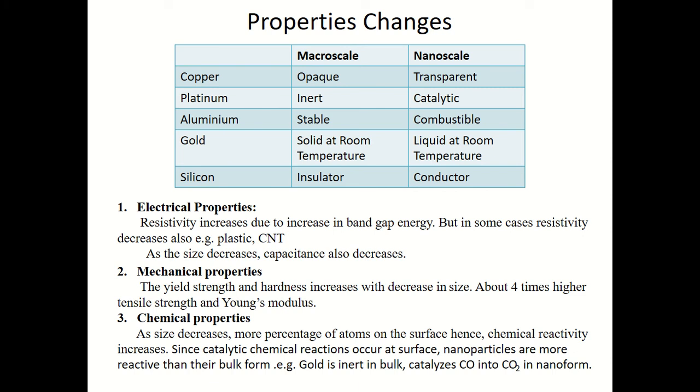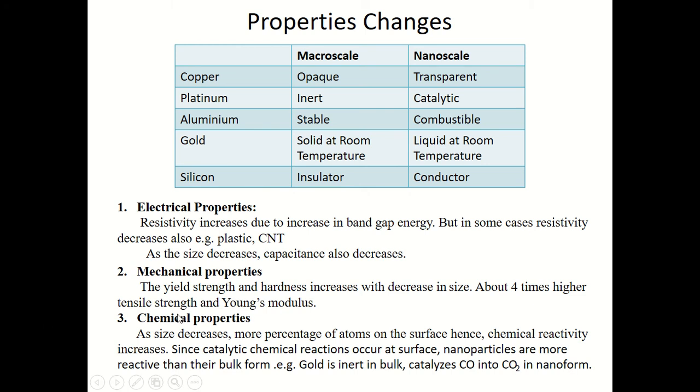Because as the size decreases, yield strength and hardness increase. Nanoparticles have about 4 times higher tensile strength and Young's modulus than that of bulk, which makes them applicable in hard cutting tools and other fields.